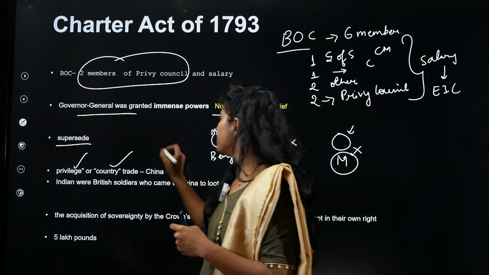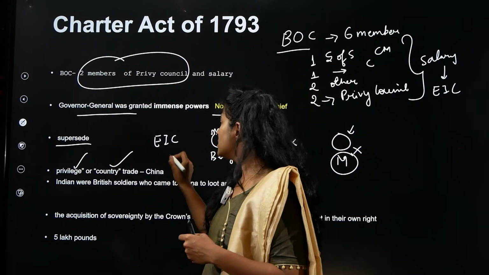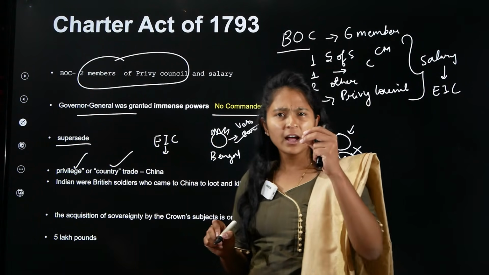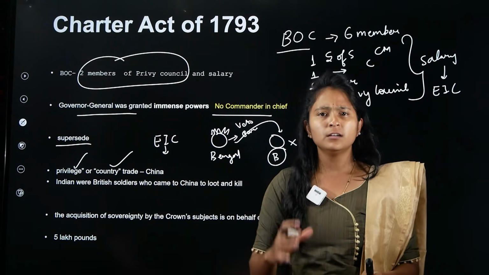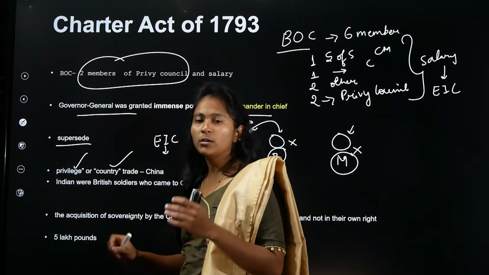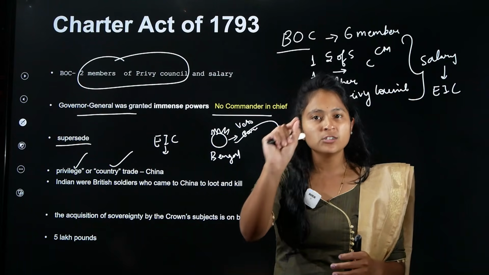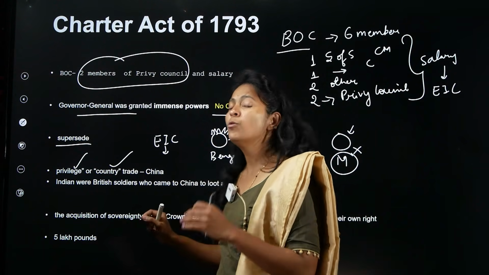That is nothing but the British East India Company was giving individuals, meaning any other Britishers could come here, and they could get a privilege trade or a country trade. What does this mean? In the name of the British East India Company, they can do trade.